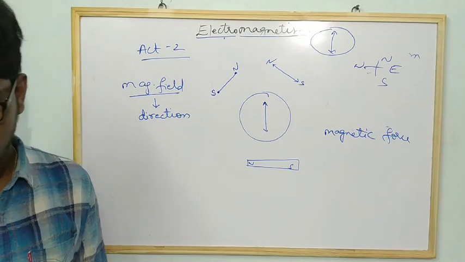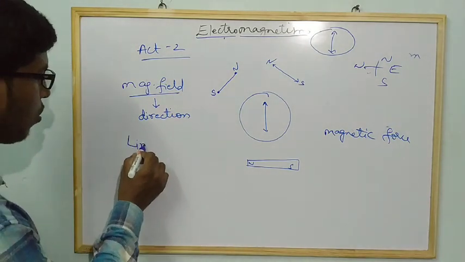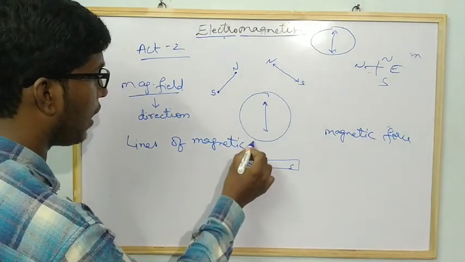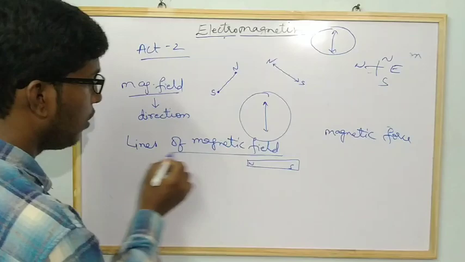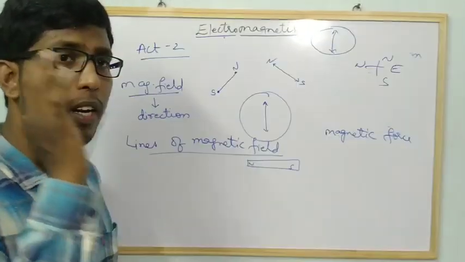Now let us discuss the next topic, lines of magnetic field. How can you observe this magnetic field? It is not possible to see it directly, but by doing some activity practically, we can observe it.